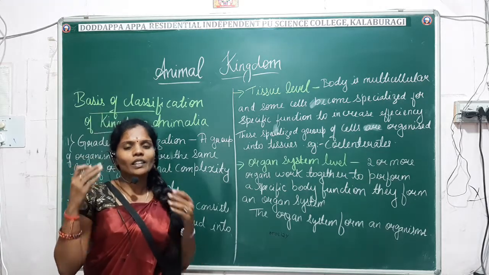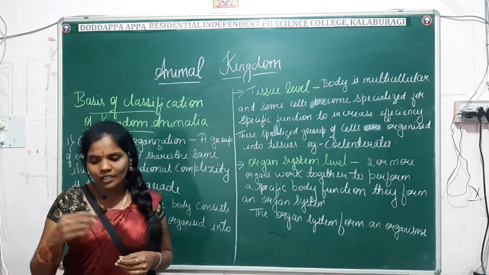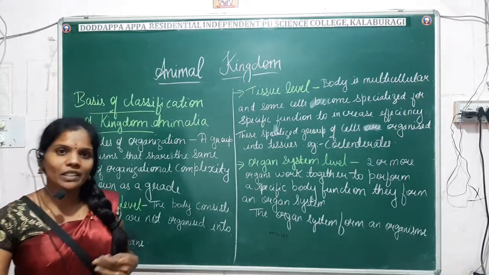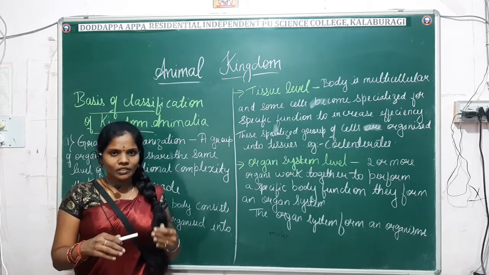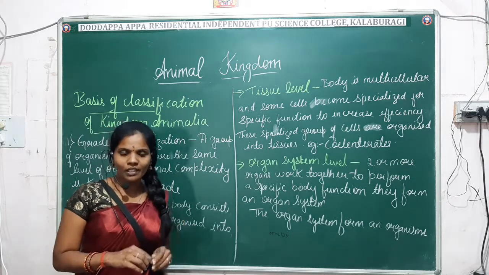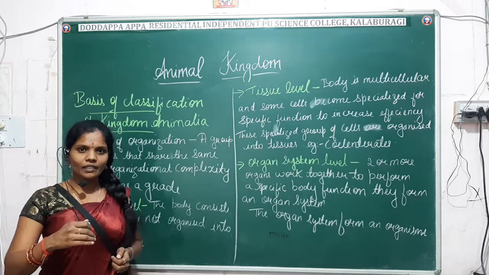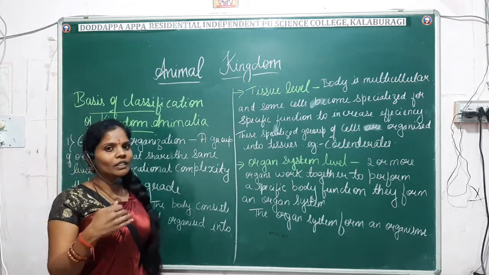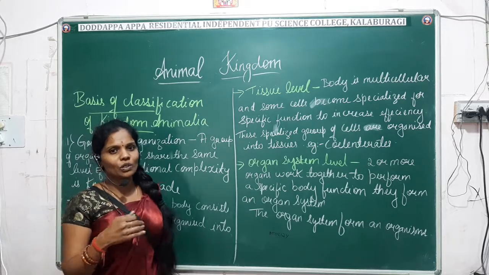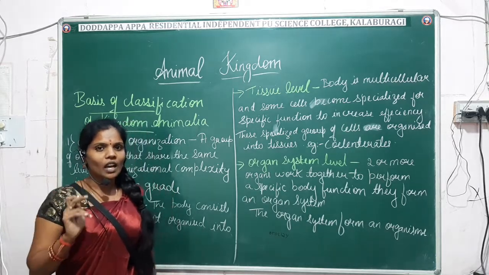All these animals have been classified based on their characteristic features, size, shape, organs, complete morphology and physiological functions. So one by one, in detail, we'll study the basis of classification of the animal kingdom.